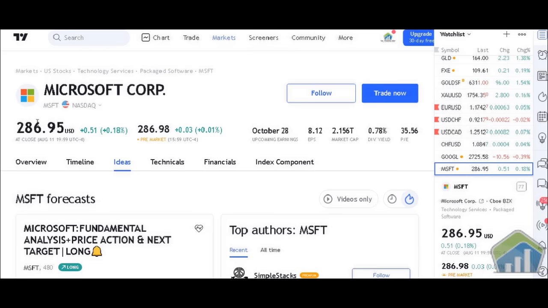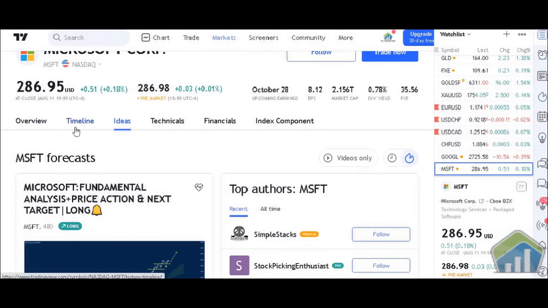So what we have is the 286.95, where it closed yesterday, up 51 cents after hours, or 0.18%. And then pre-market it's at 286.98 right now, up 3 cents, or positive 0.01%. They have upcoming earnings on October 28th. And then we have EPS of 8.12. We have a market cap of $2 trillion. We have a dividend yield of 0.78, and we have a PE ratio of 35.56. So trading at 35 times its earnings, right?